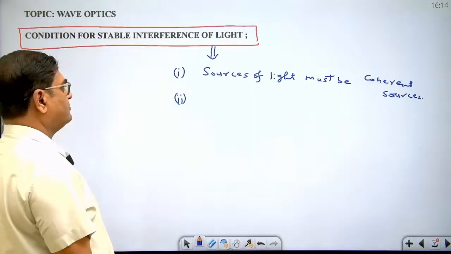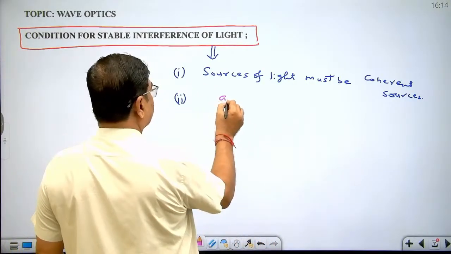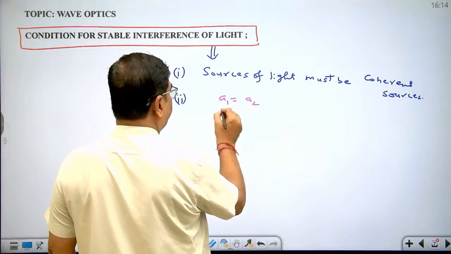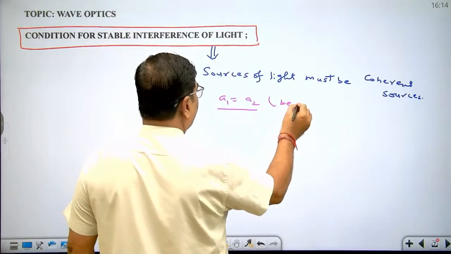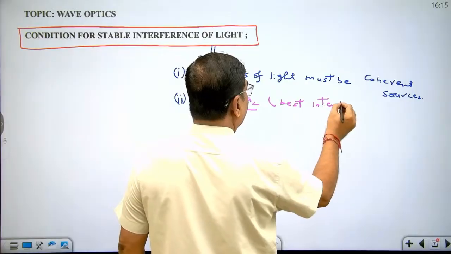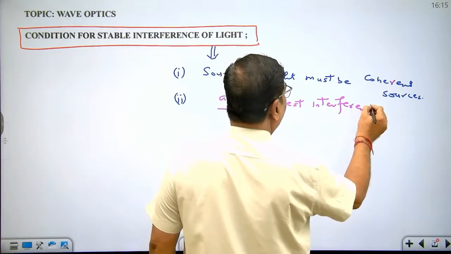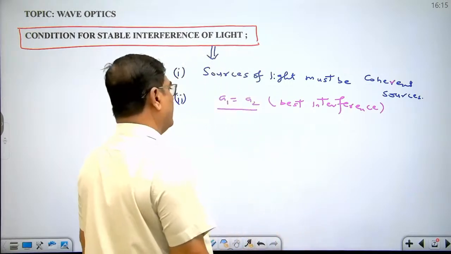Second, for best interference, the amplitude should be the same or nearly the same.